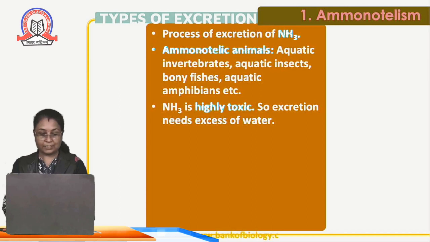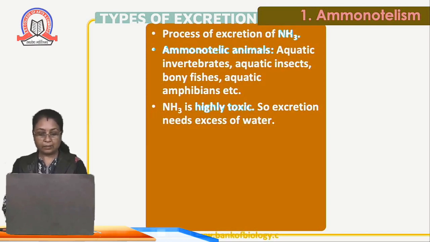As we know, aquatic animals have a large amount of water surrounding them. So this ammonia directly dissolves in water and gets eliminated from the body.